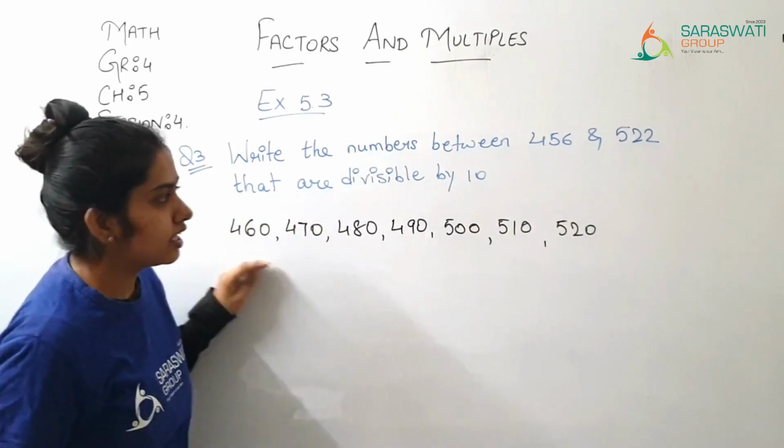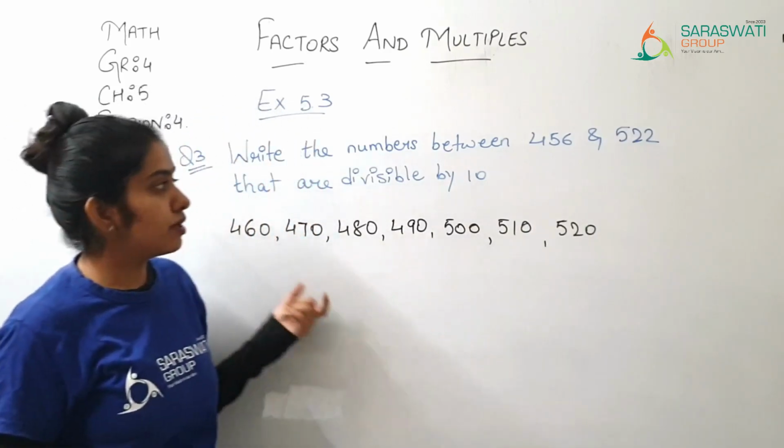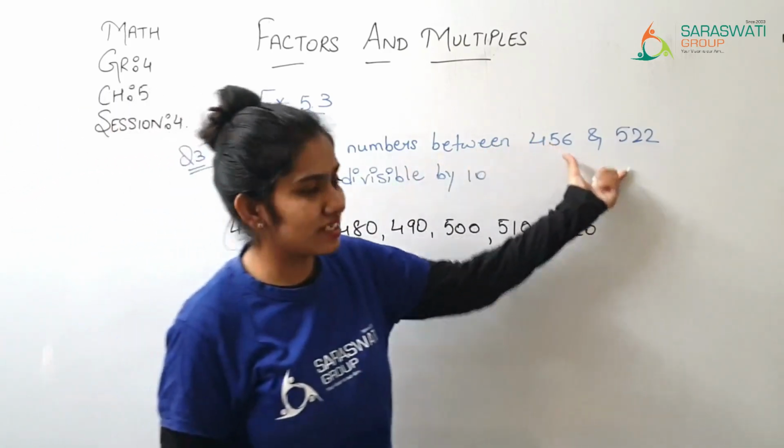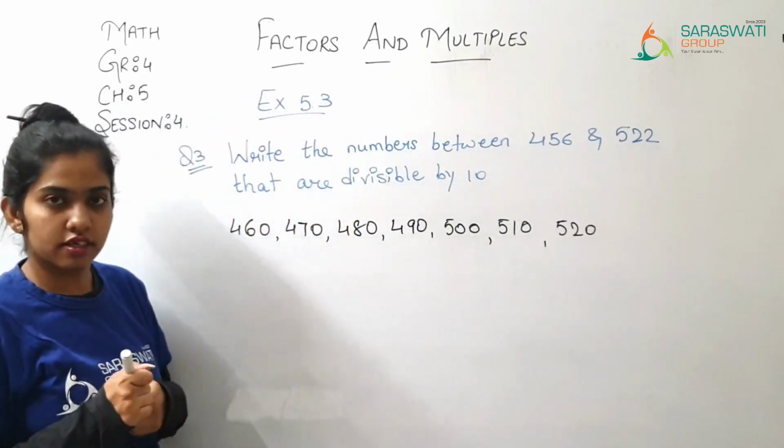So these are the numbers which are divisible by 10 between these two numbers.